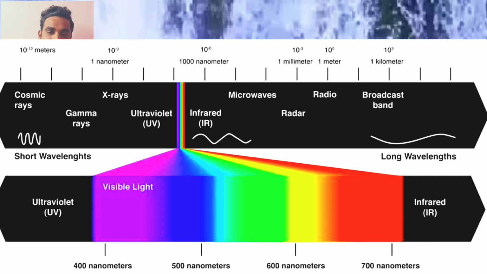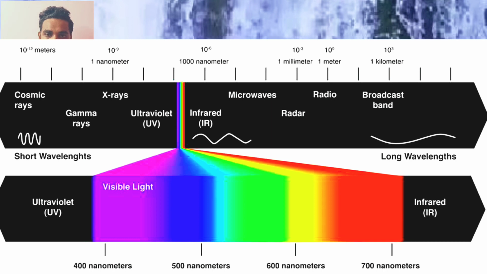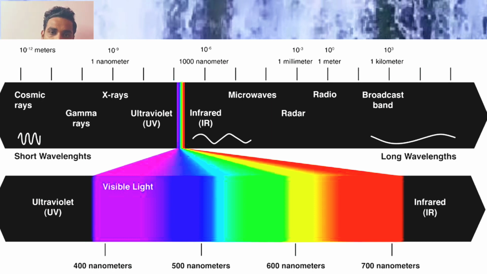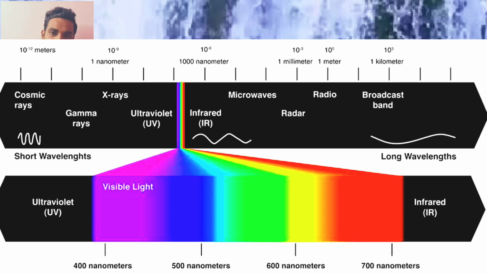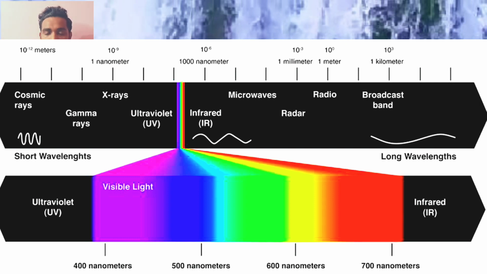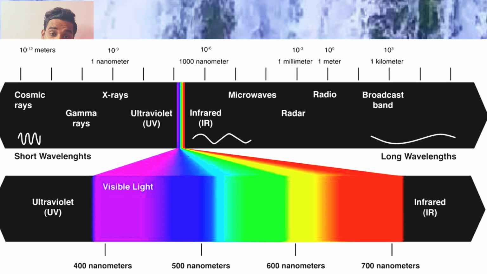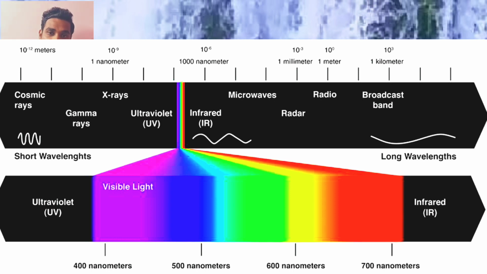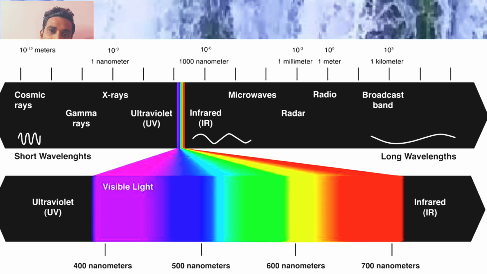Once see the diagram, in the electromagnetic spectrum, there are some waves. Those are cosmic rays, gamma rays, X-rays, UV rays, visible rays, IR rays, microwaves, radar rays, radio waves, broadcast band.